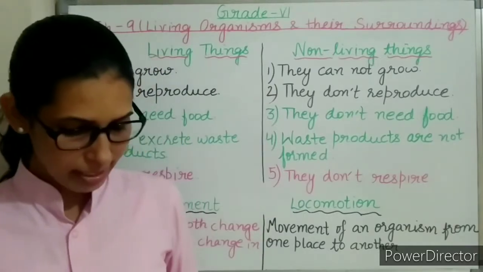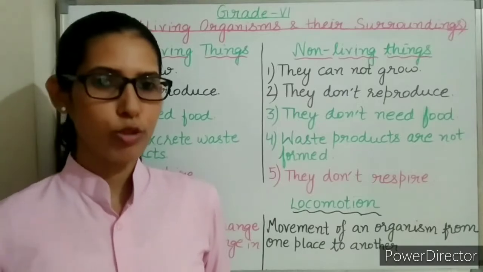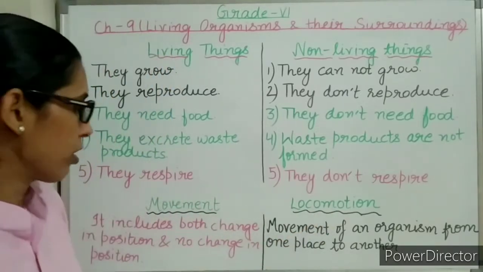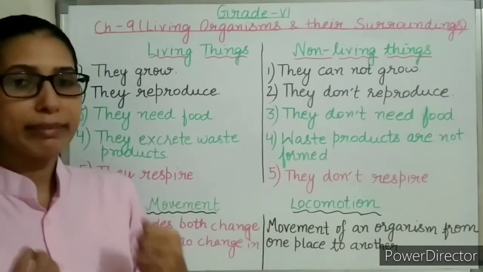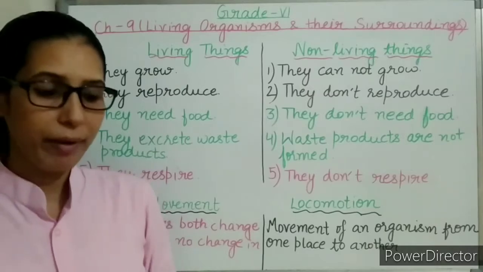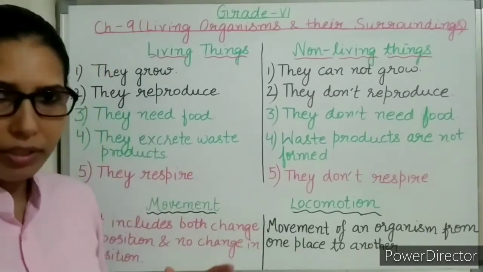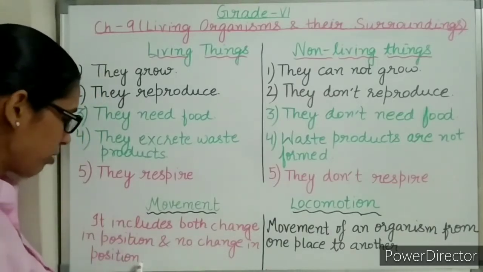Part E, that is, explain the differences between the following. First is movement and locomotion. This is movement. Here I have written about locomotion. So let's start with movement. Movement simply means act of moving. When can we say that any movement has occurred? Movement is a broad term. It includes both change in position and no change in position.